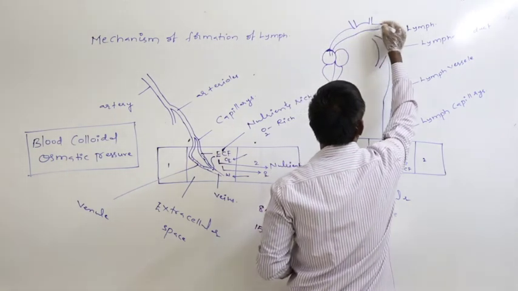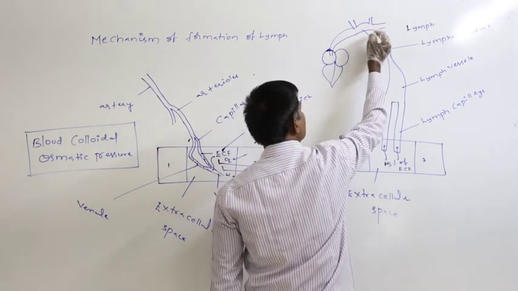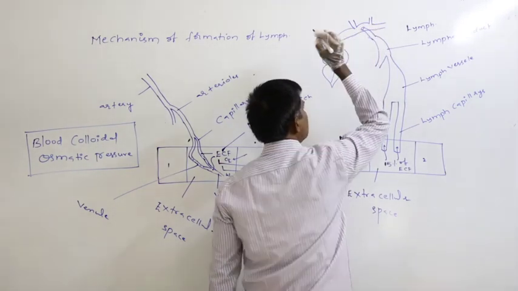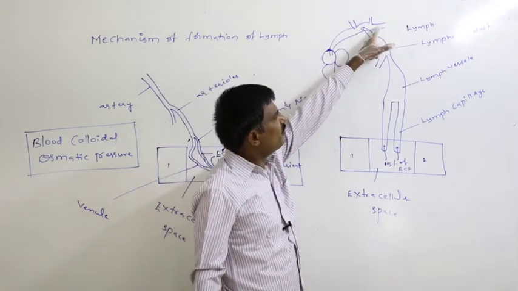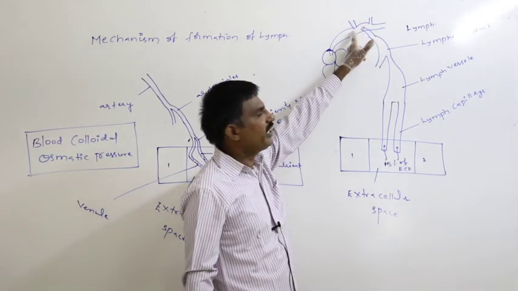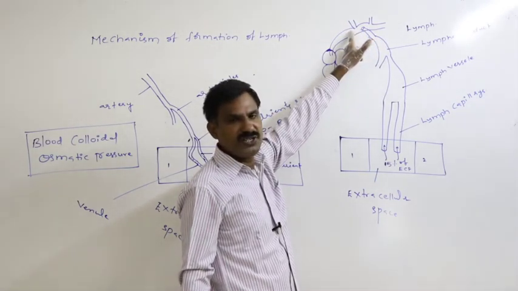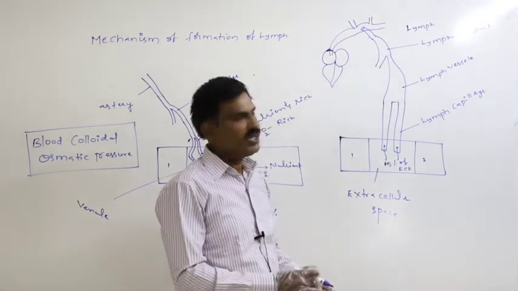Just assume this is the internal jugular vein and this is the subclavian vein. Like this, at the junction, the lymphatic duct opens and finally releases the 15% of the ECF, that is nothing but lymph, into the blood circulation.